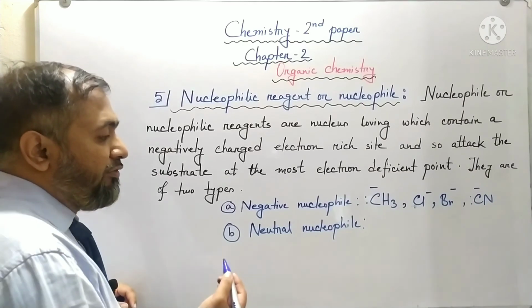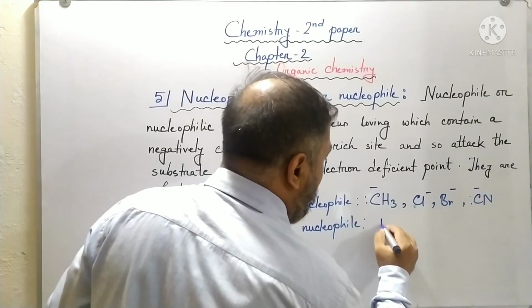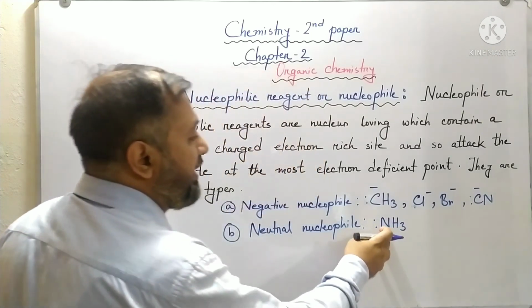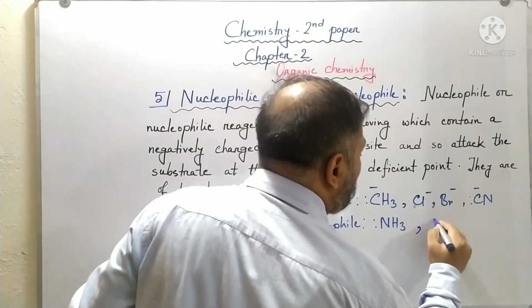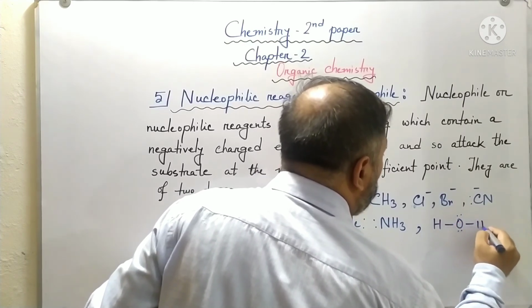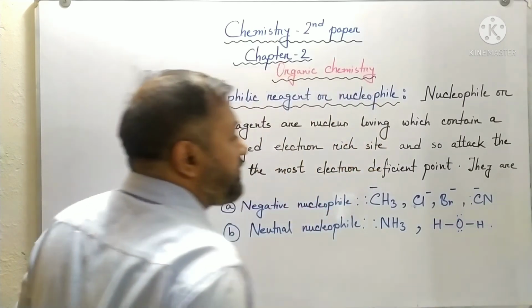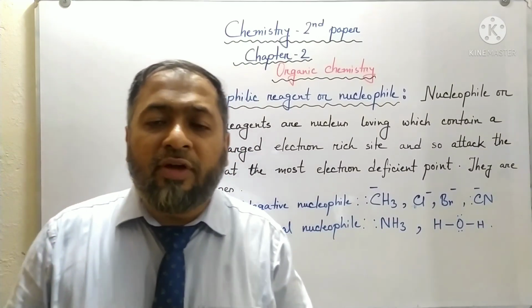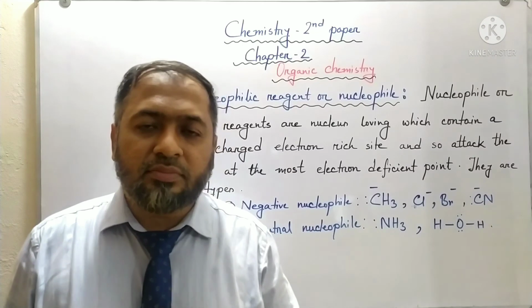And the neutral nucleophiles are ammonia, which has a pair of electrons on the nitrogen atom, and the water molecule, where the oxygen atom contains two pairs of electrons. So this is all about nucleophile or nucleophilic reagent.